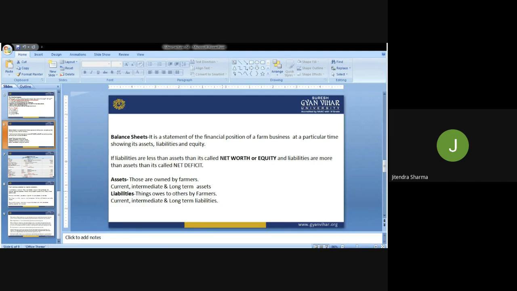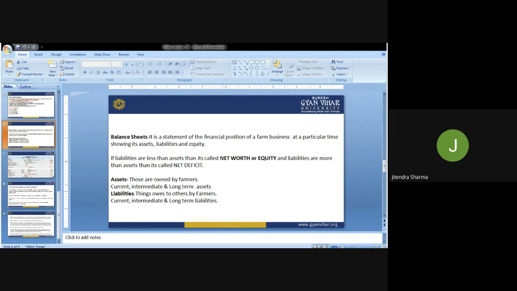So accordingly, situationally, we call these assets and liabilities current, intermediate, and long-term.